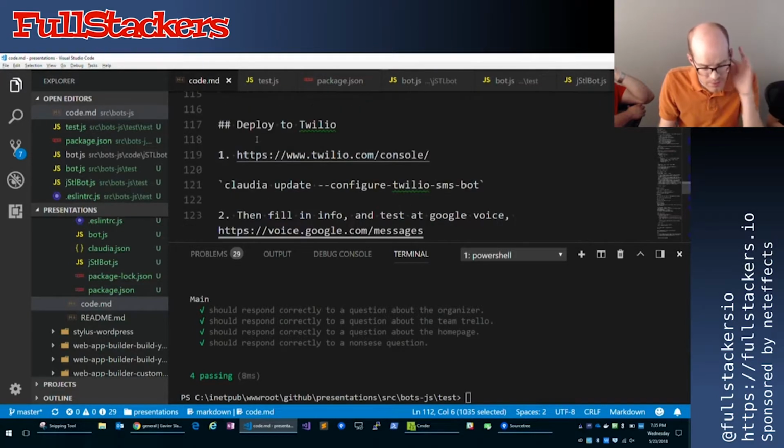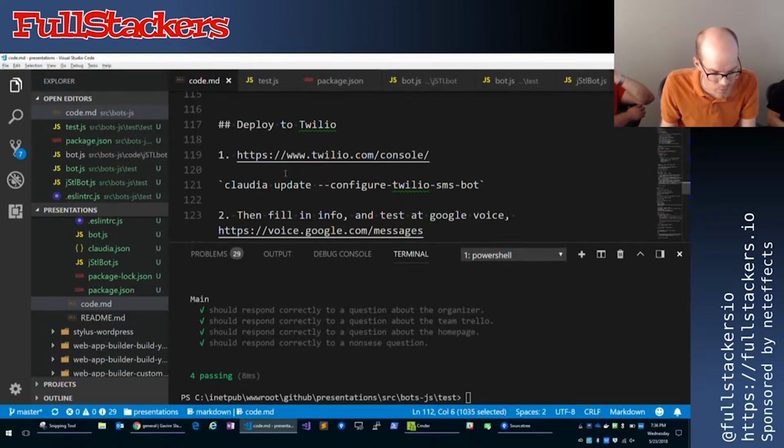So now that we've got some more advanced endpoints, right, we can ask it about the organizer, we can ask it about the homepage. Let's go ahead and deploy it to yet another platform. This time I'm going to use Twilio. How many of you have used Twilio before? Okay, a few. It's a super great service. It's basically APIs around phone numbers. So it gives you APIs to send texts, receive texts, send phone calls, receive phone calls, all this different stuff.